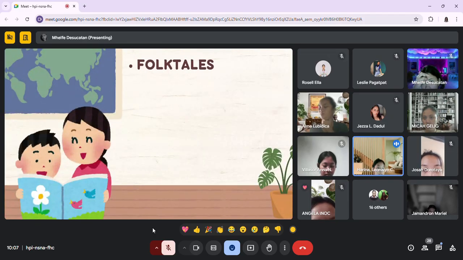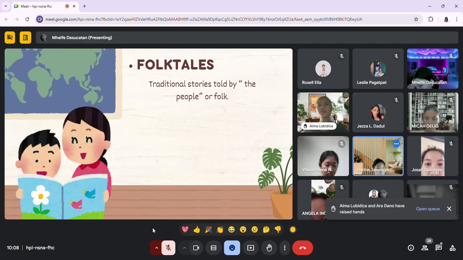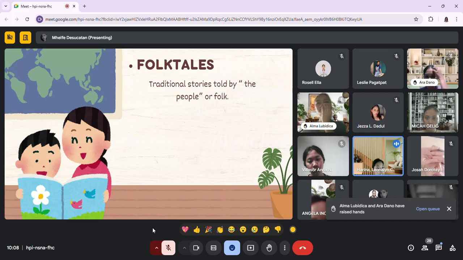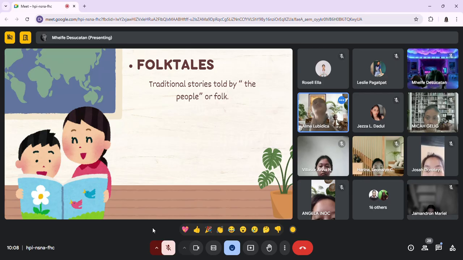The next kind of story is the folk tale. Next, please. Who wants to read the definition of the folk tale? Can I have Alma Lobidica, and please share your idea about folktale? Okay, so folk tales are traditional stories told by the people or folk. It's all about the tradition, tales of old people or of the century, I think.